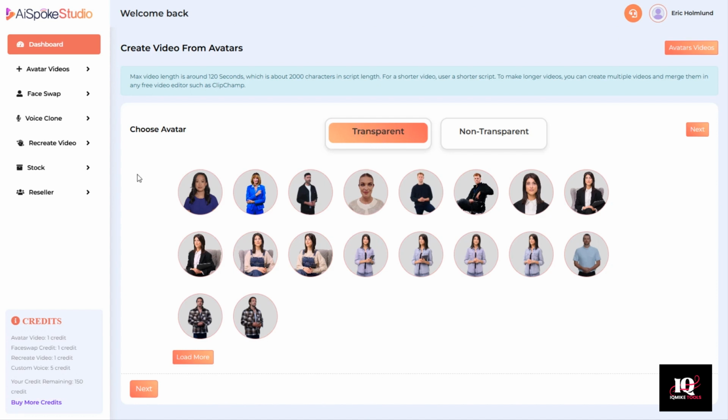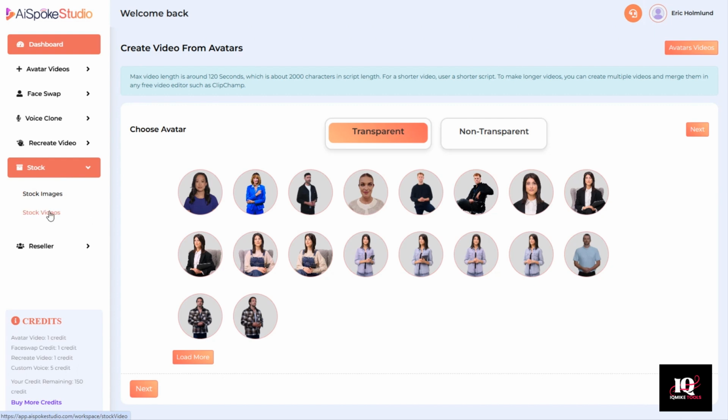Now remember, a transparent avatar means that you can choose your own background. It could be a background image, it could be a background video, or it could be a background color. Now, if you have your own background image or video, that's great. You can upload it in one of the upcoming steps. If you need to find a background image or video, you can actually click on stock right here within your dashboard and then click stock images or stock videos.